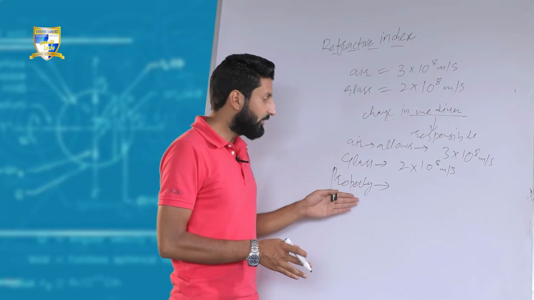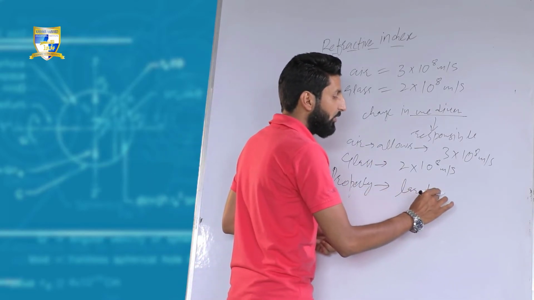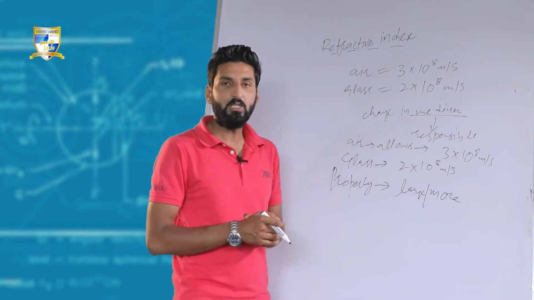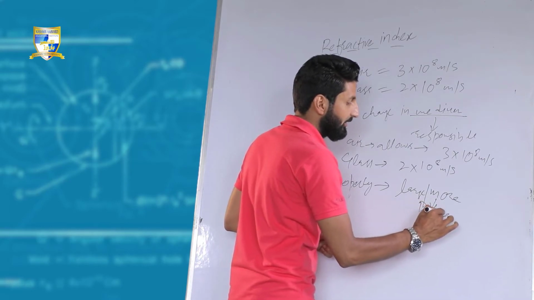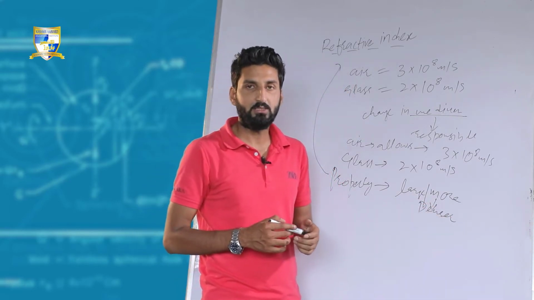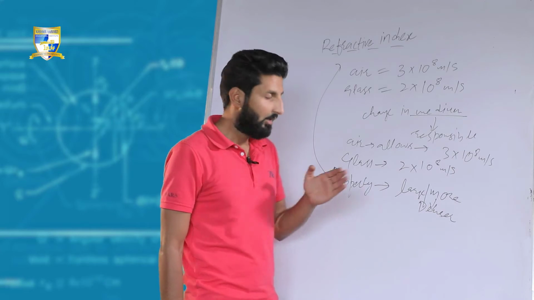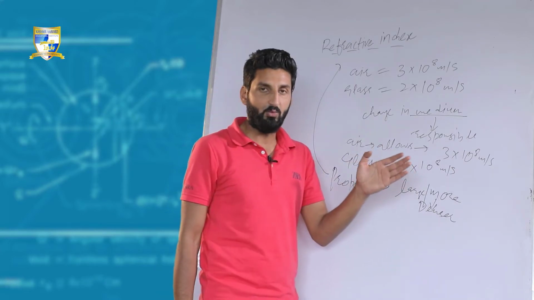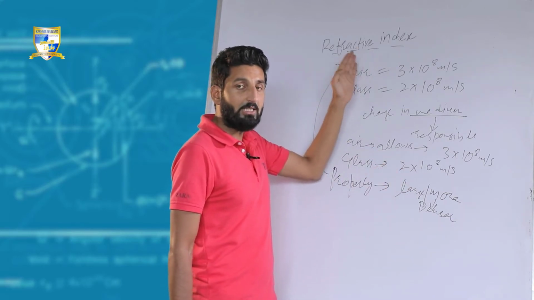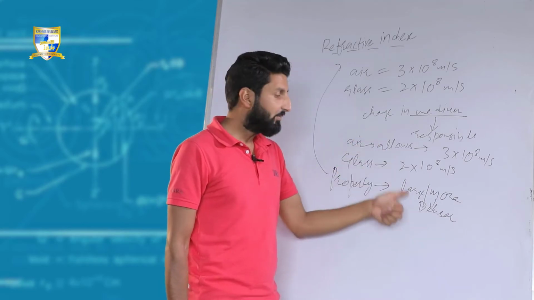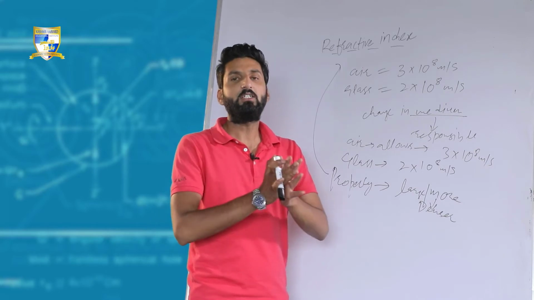numerical value. If the numerical value of that property, that is refractive index, is large, it means the medium is denser. The larger the value of this property, refractive index, it means this medium would not allow light to travel faster through it.